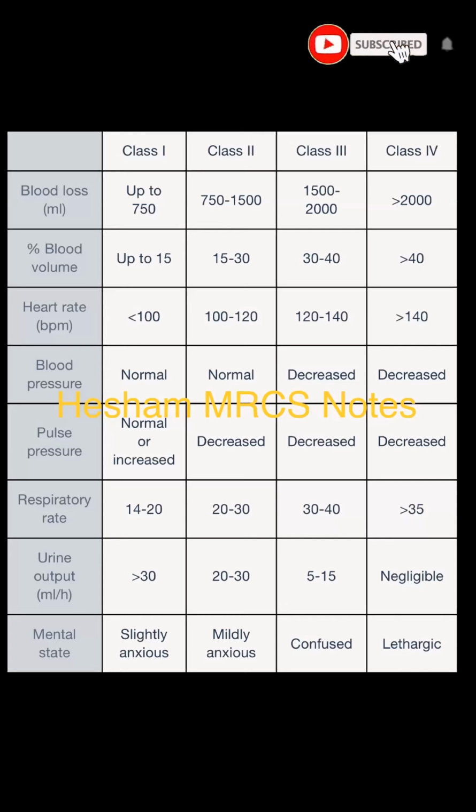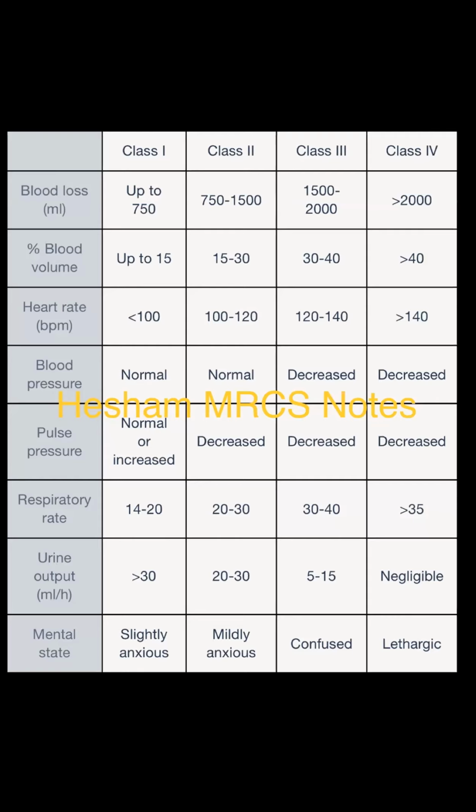Who is ready to share with me questions? Before I start the questions, I have the classification of hypovolemic shock. This is extremely important for all of you to remember. Class 1, up to 750 ml blood loss, from 750 to 1500, then 1500 to 2000, and then more than 2000 ml blood loss.